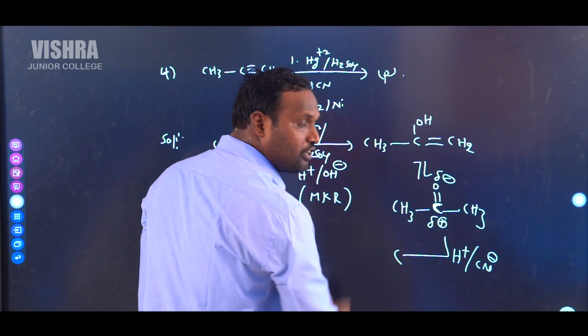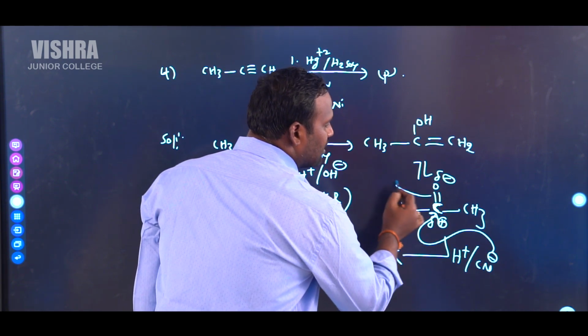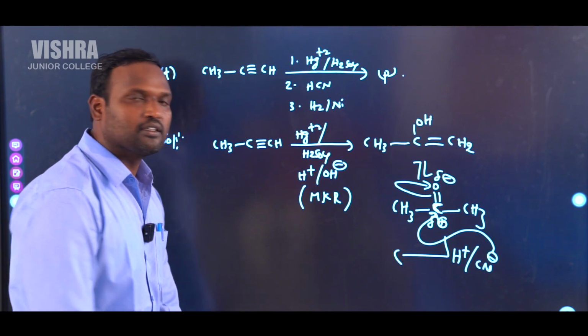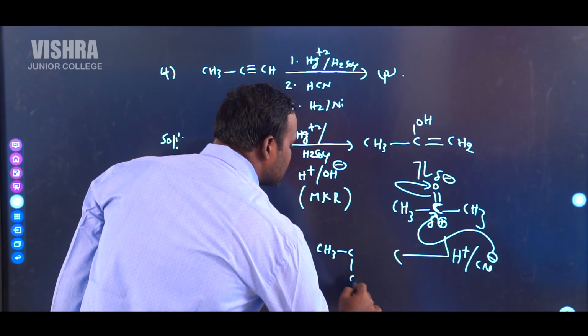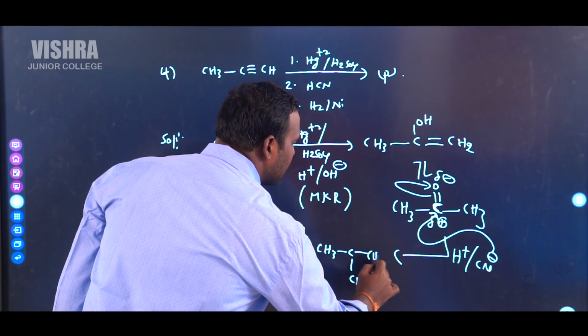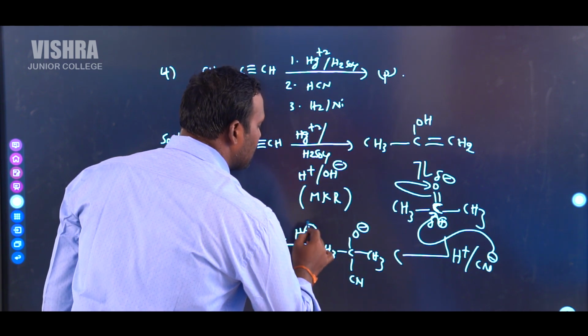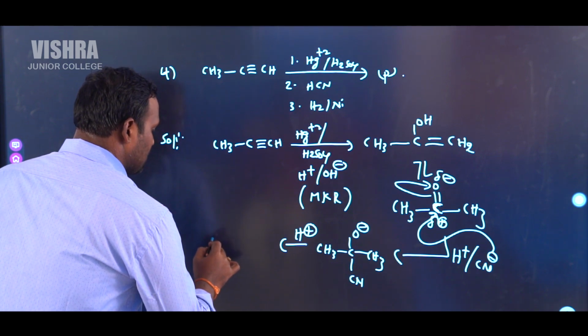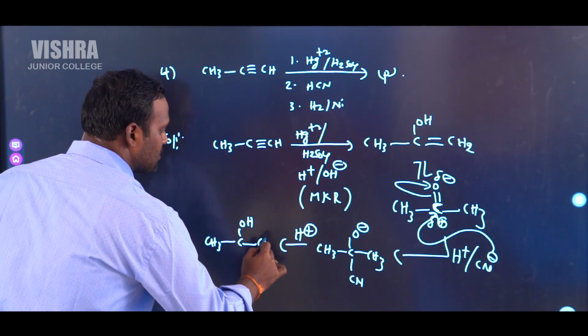Whenever acetone reacts with hydrogen cyanide, immediately nucleophilic addition takes place like this. Then immediately bond migration takes place towards oxygen. So finally it gives CH3, C, CN, CH3, O minus. After protonation, it becomes CH3, C(OH), CH3, CN.